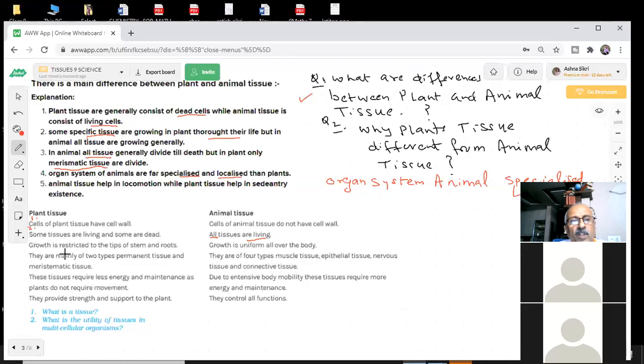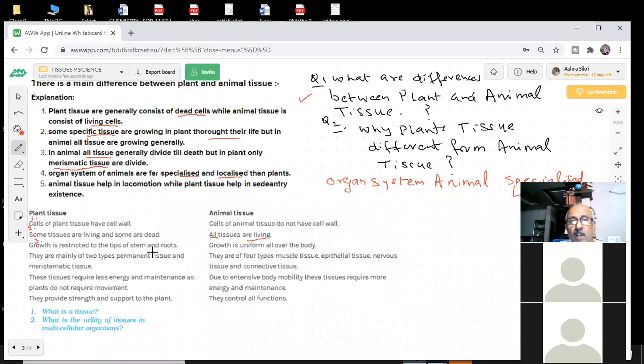Now third, growth is restricted to the tips of the stem and root. Very important point. You have seen the growth of plants and trees, plant tissues. Where they are growing, growth is restricted to the tips of the stem. They have a stem, they have a root.